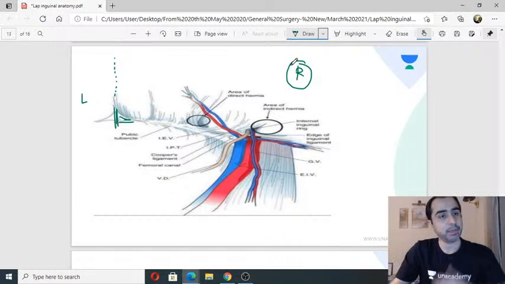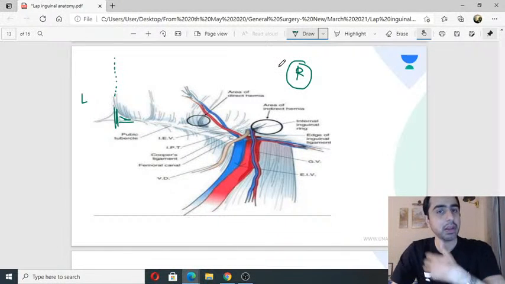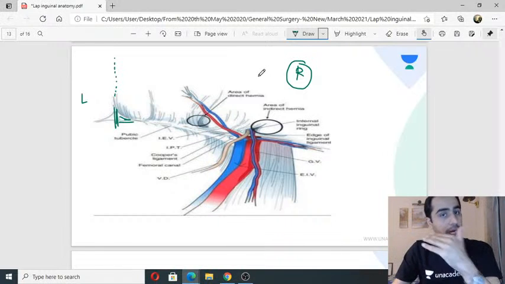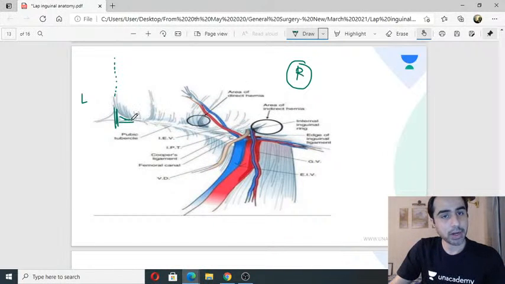Now understand, when I'm doing open surgery, I have the inguinal ligament. When I'm doing it laparoscopically, the inguinal ligament, which goes like this, is the inguinal ligament. It is going like this, which I am seeing laparoscopically, is called something else. Anybody knows what it is called? The inguinal ligament, when it is seen laparoscopically, is not called inguinal ligament, it is called something else.